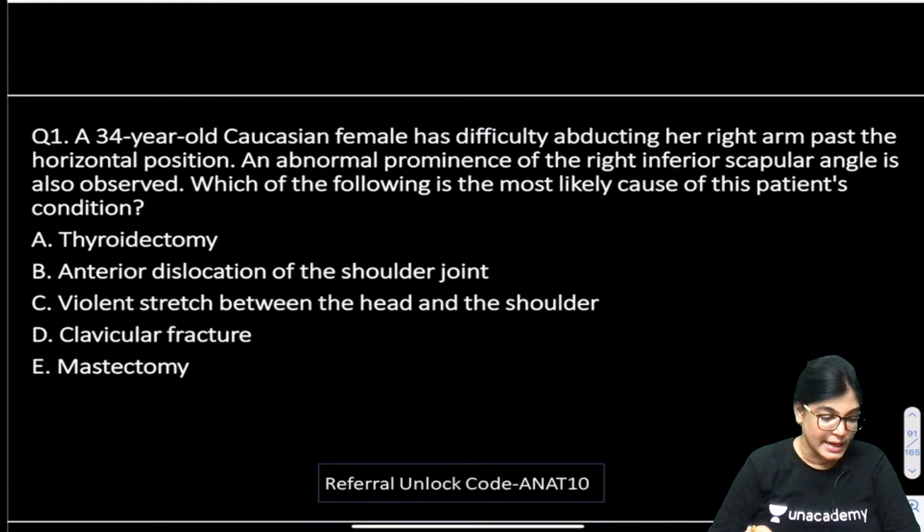Actually, the correct answer is E. The correct answer is E, mastectomy. Okay, let me explain this MCQ.